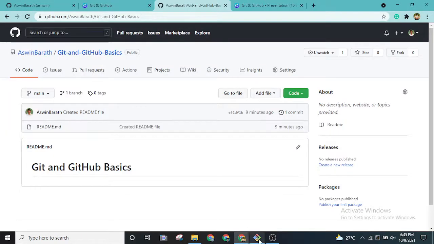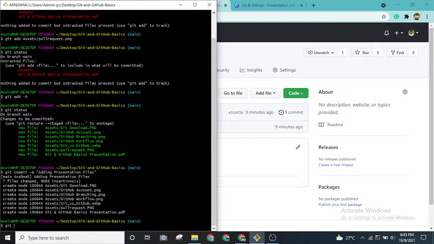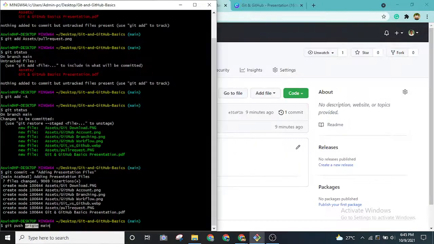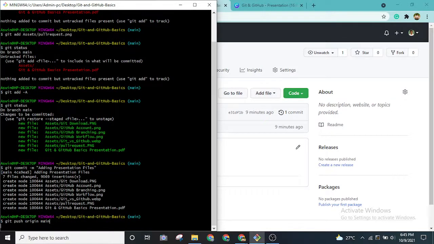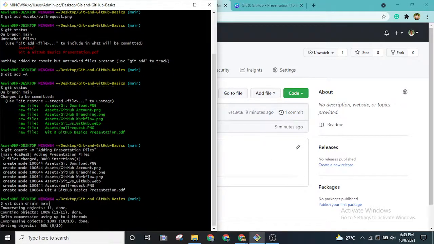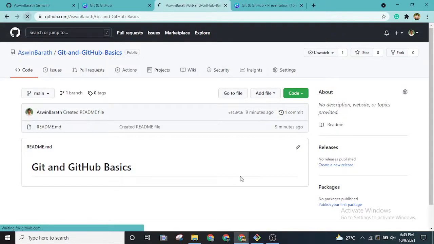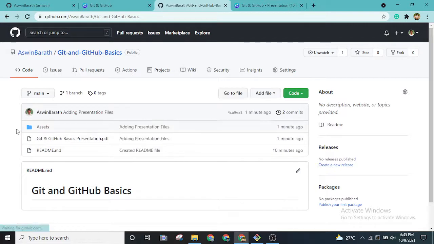So in order to save there, we have to do a git push, and we have to specify where we are putting it, right? So origin is nothing but this URL given by GitHub, right? And main is nothing but the branch that we are specifying. So if I try to push it again, the new changes that I made will be visible for you in this GitHub repository as well. See, this assets folder as well as the presentation PDF file is present over here.